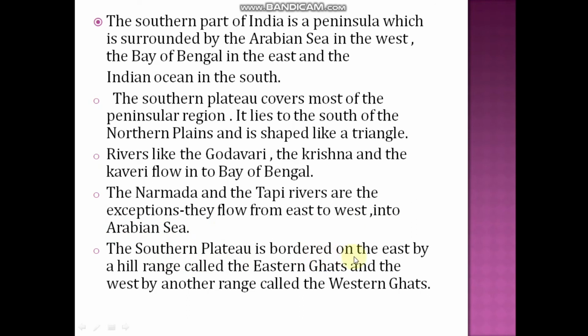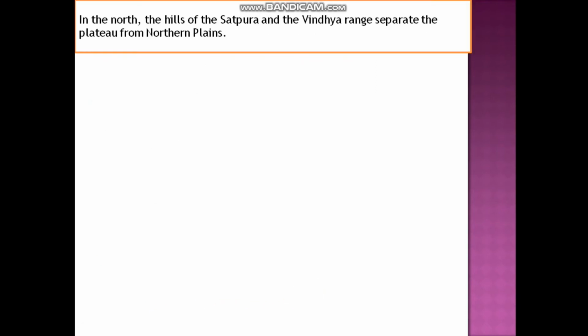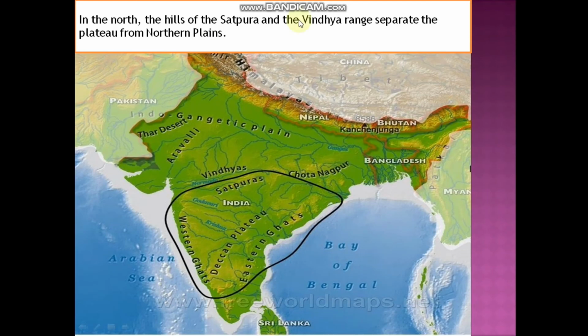The southern plateau is bordered on the east by a hill range called the Eastern Ghats and on the west by another range called the Western Ghats. In the north, the hills of the Satpura and Vindhya ranges are separated by a plateau from the northern plains. Here are your Vindhyas and Satpuras, which are separated by a plateau from the northern plains.